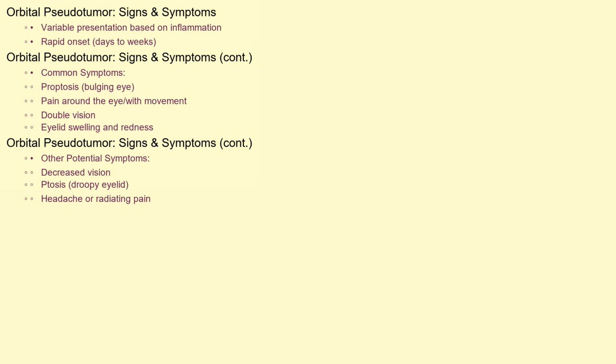The signs and symptoms of orbital pseudotumor can vary depending on the extent and location of the inflammation. Common symptoms include proptosis, which is bulging of the eye, pain around the eye or during eye movement, double vision, swelling and redness of the eyelids, decreased vision, and sometimes a droopy eyelid, also known as ptosis. Some individuals may also experience headache or pain radiating to the forehead or temples. The symptoms often develop rapidly, over days or weeks, distinguishing it from more chronic conditions.